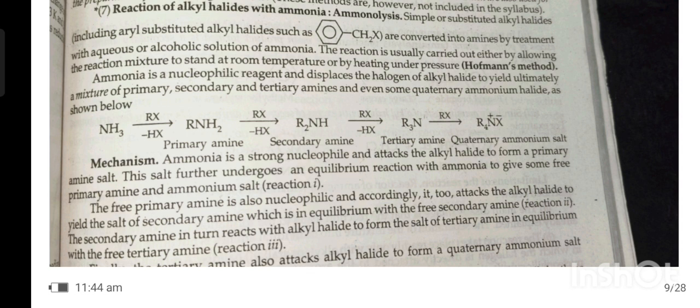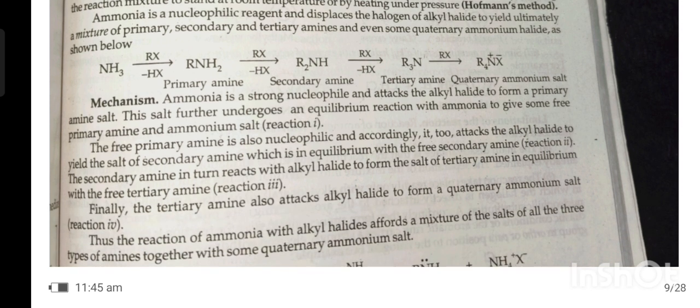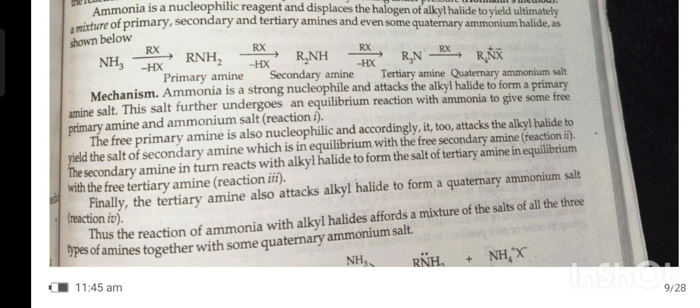Mechanism. Ammonia is a strong nucleophile and attacks the alkyl halide to form primary ammonium salt. The salt further undergoes an equilibrium reaction with ammonia to give some free primary amine and ammonium salt. The free amine is also nucleophilic and accordingly attacks an alkyl halide to yield the salt of secondary amine, which is in equilibrium with the free secondary amine. The secondary amine in turn reacts with alkyl halide to form the salt of tertiary amine in equilibrium with the free tertiary amine. Finally, the tertiary amine also attacks alkyl halide to form quaternary ammonium salt.